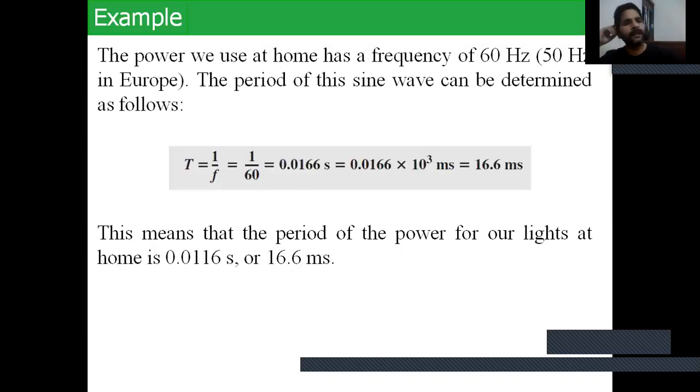For example, the power we use at home has a frequency of 60 hertz. The period of this sine wave can be determined as follows. The period is defined as T equal to 1 upon frequency. 60 hertz is the frequency, so we put the value: 1 upon 60 equals, and calculate the period, 16.6 milliseconds.